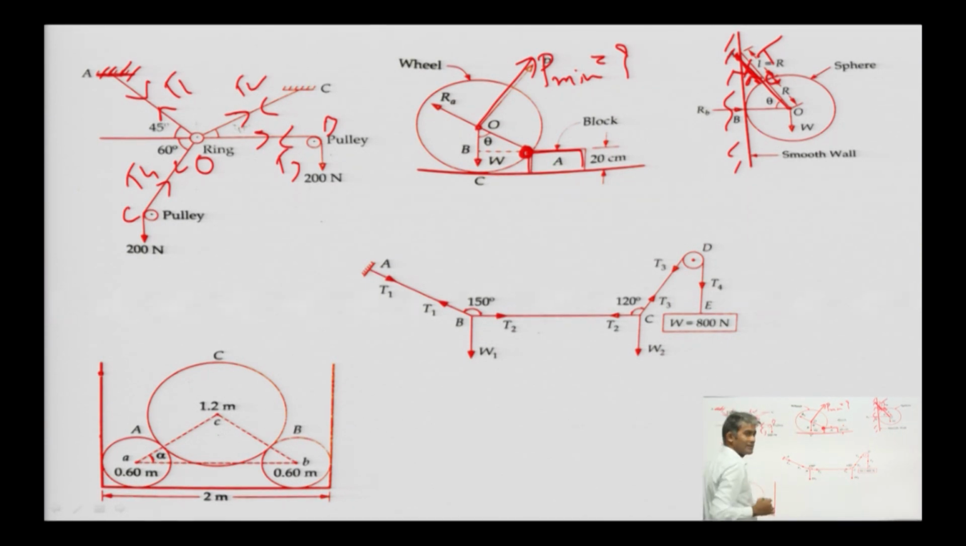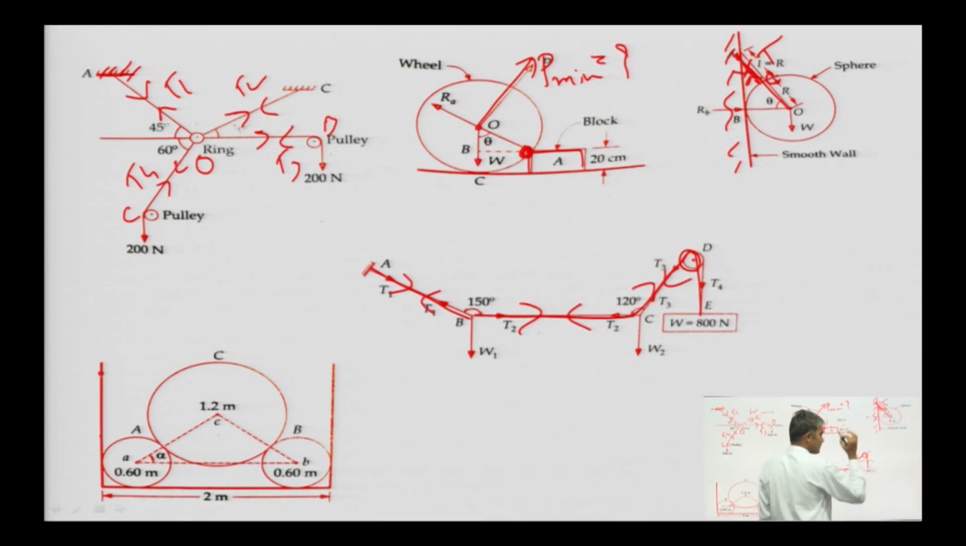Let us consider this example. String AB, string BC, string CD are attached by this pulley and a weight of 800 Newton is hanging over that. A is clamped, and if we want to know the value of tension in all these cables, then we need to apply the equilibrium equations.